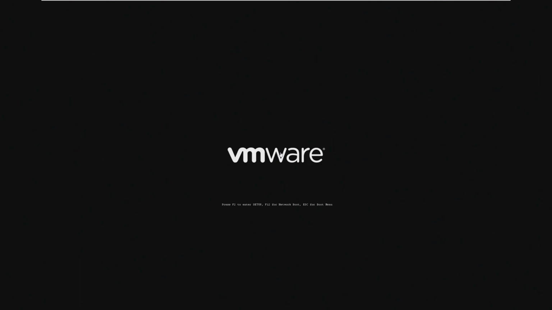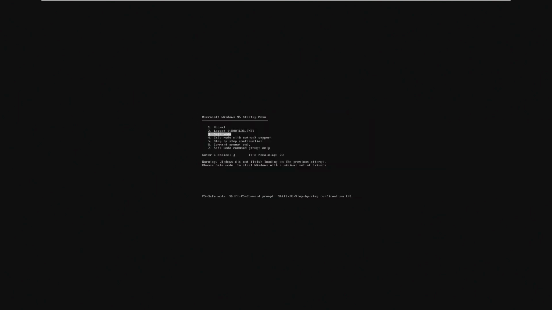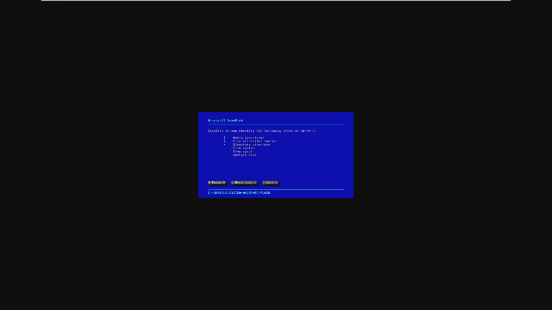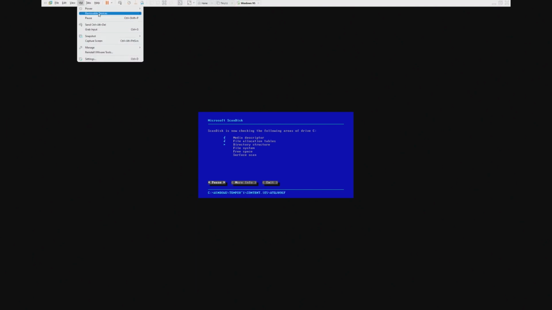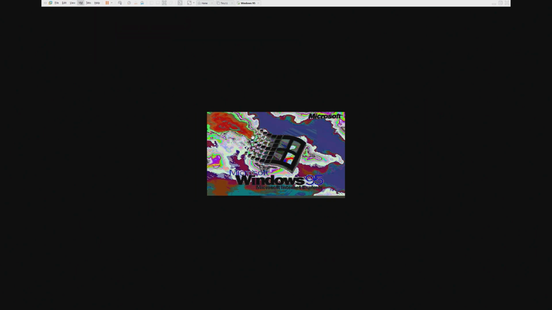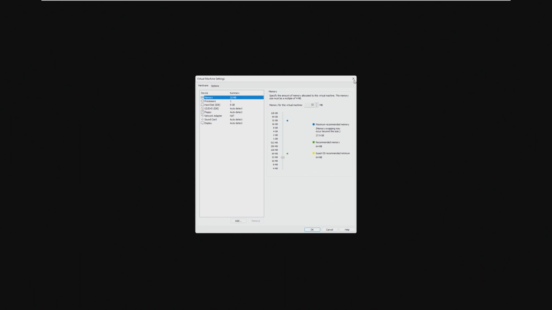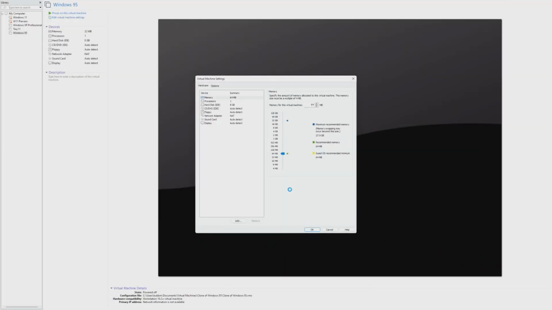Okay, so are we actually running into issues with 32 megs of RAM, or is this just because I improperly shut down? Okay, I guess we're going to let it run ScanDisk, but we did set it to 32 megs, so I really see no reason why it's doing this. If we bump it back up to 64, is it going to boot, or did we actually corrupt the OS?